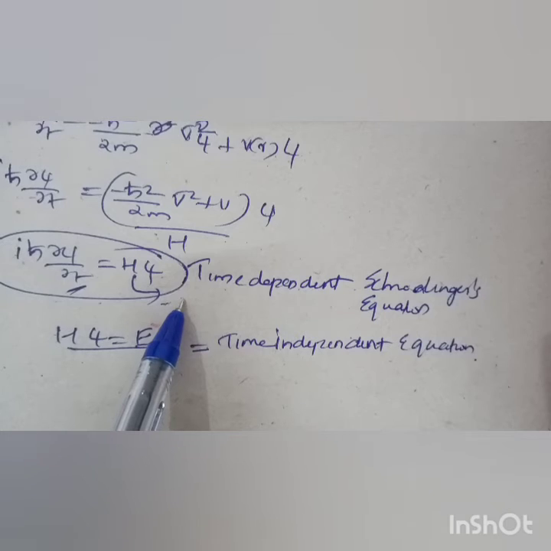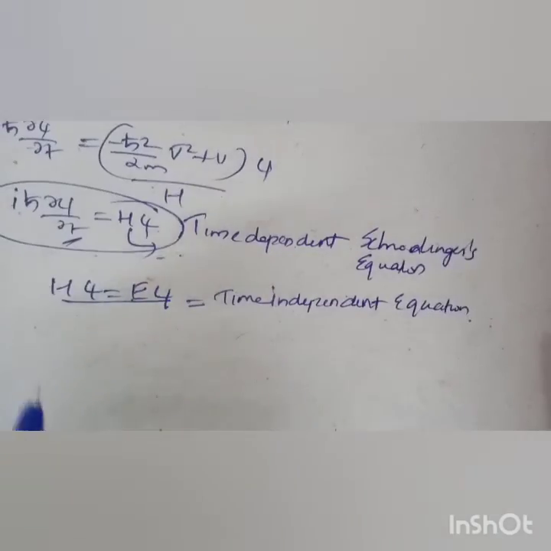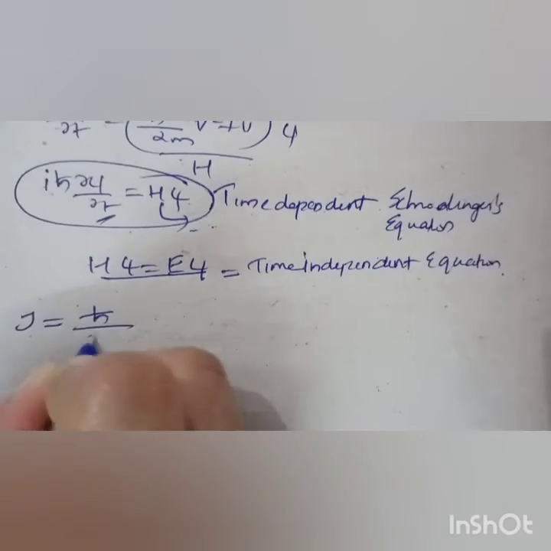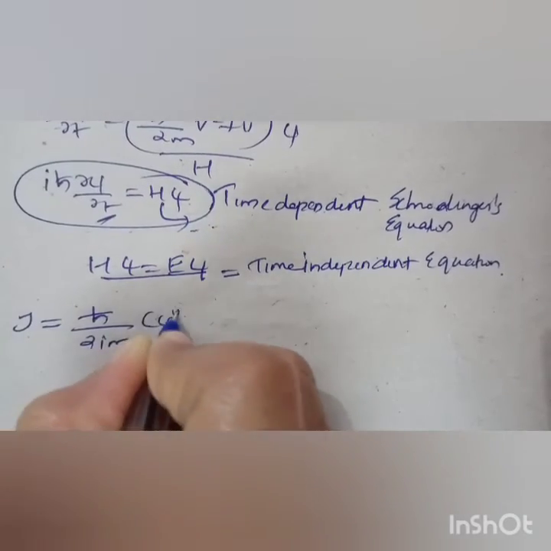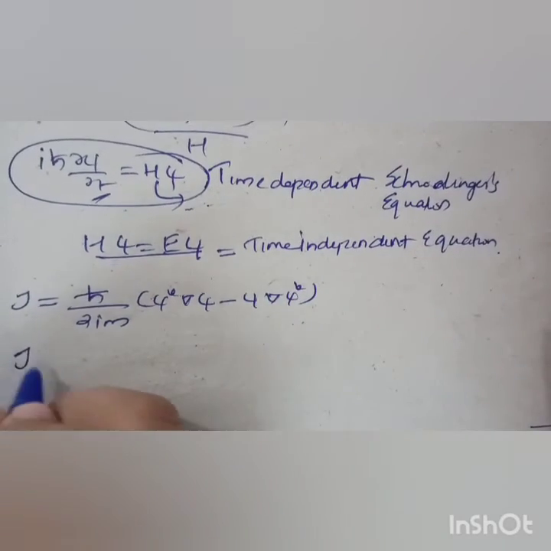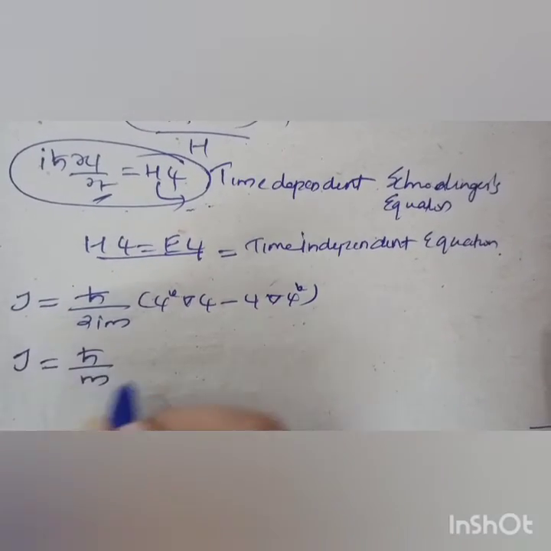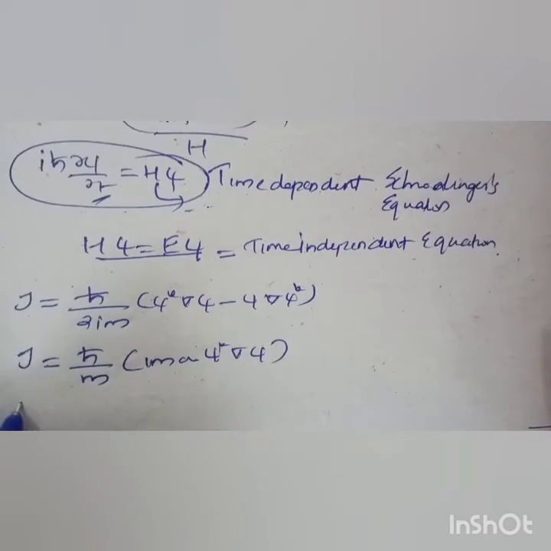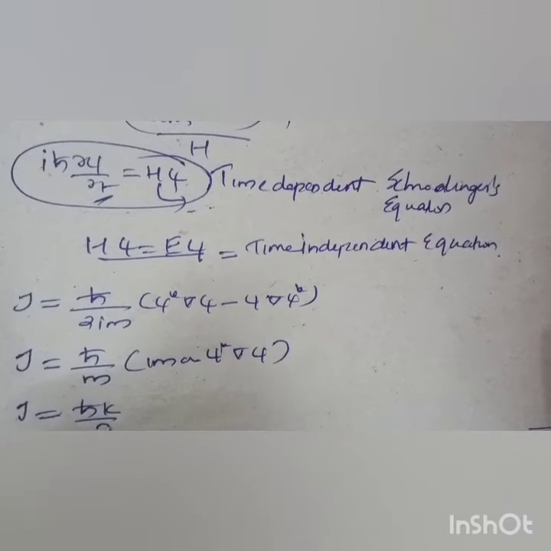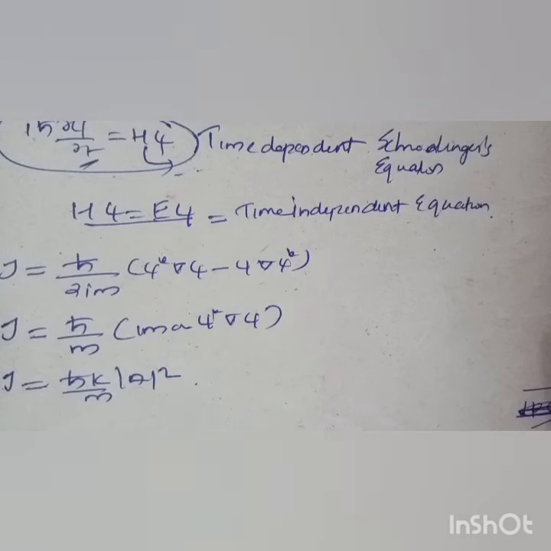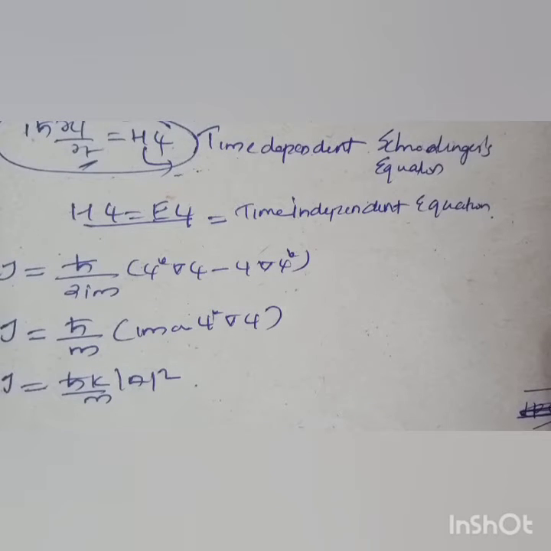And what is the application of the Schrodinger equation? To find the current density. Current density J can be obtained from the formula h cross divided by 2im, psi star del psi minus psi del psi star. Also we have two tricks, that is h cross by m, imaginary part of psi star del psi, and J is equal to h cross k by m mod amplitude square. So these are the formulas to find the current density if the wave function is given.